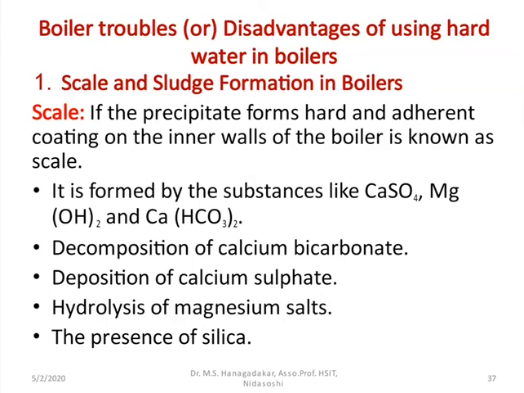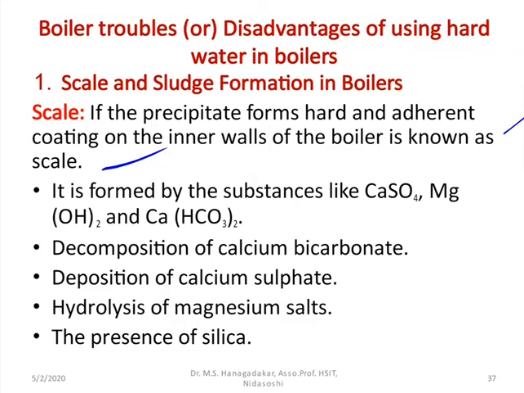What is meant by scale first? If the precipitate forms a hard adherent coating on the inner walls of the boiler, it is known as the scale formation. And what are the salts responsible for the scale formation? Let us discuss these points. As I told you, scale is nothing but a very hard and adherent coating of precipitate on the inner walls of the boiler or its components, and it is simply known as the scale.